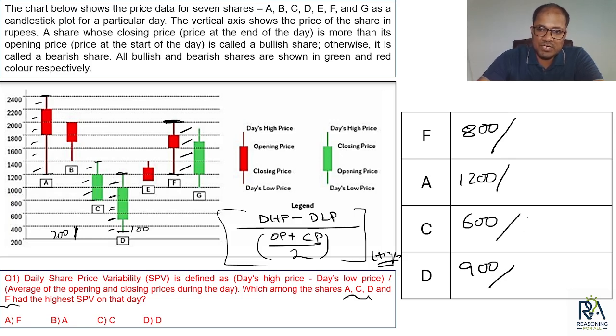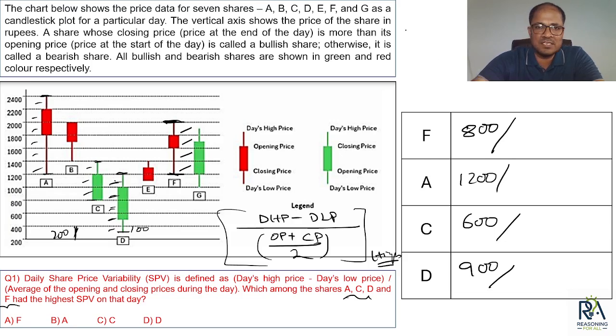Okay. So सबका high price minus low price हमने निकाल लिया. Then what we have? Opening price plus closing price का average पूछ रहा है. Now see, basic average concept is what? If I have 2 values, for example, let's say 6 and 10, average क्या होगा? 8 होगा, right? Basically 8 is the center value between 6 and 10.